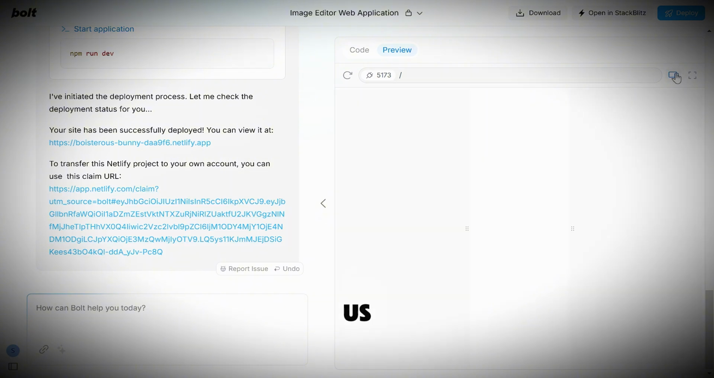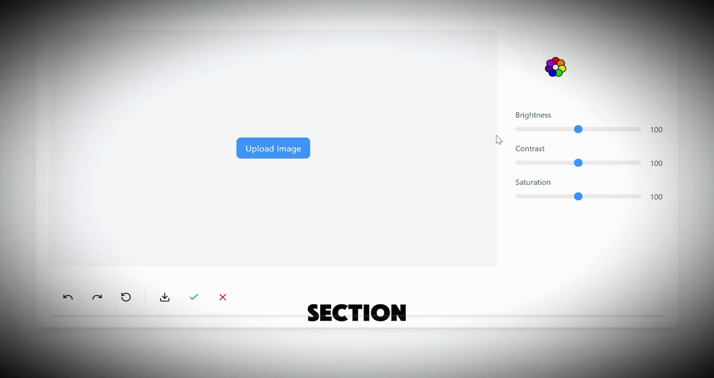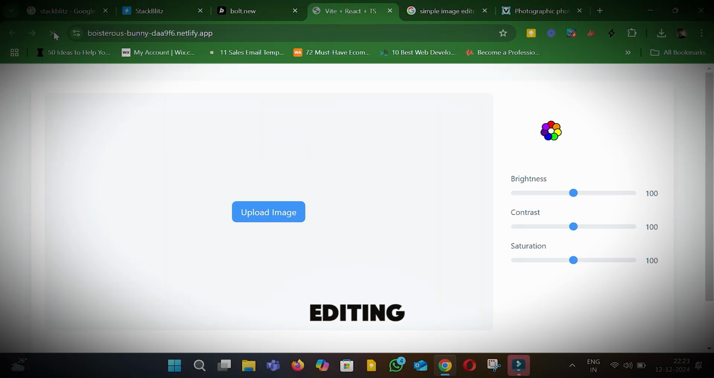Now let us try testing this app. You can see a section to upload an image here, and the editing bar is designed as per our reference. Let us try uploading an image. I think there are some malfunctions. You see, our upload image is not working. The upload function is not working and the uploaded image is not visible yet.